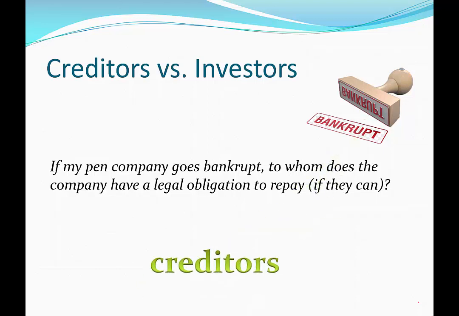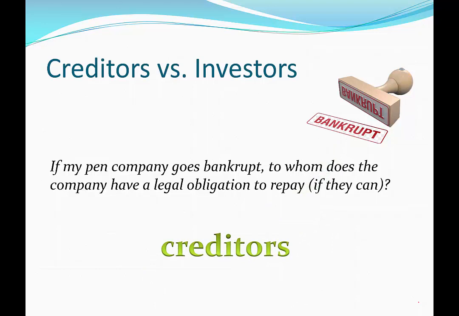The answer is the company's creditors, because the nature of the business relationship is that my pen company owes them money. My company does not legally owe the shareholders money. In exchange for the money they gave me, I gave them a partial ownership in the company. But giving them money when I'm able to, in the form of dividends, is a good way to keep them happy and to encourage other people to purchase shares in my company. And when new people purchase shares, my company obtains more funds and the cycle starts again.